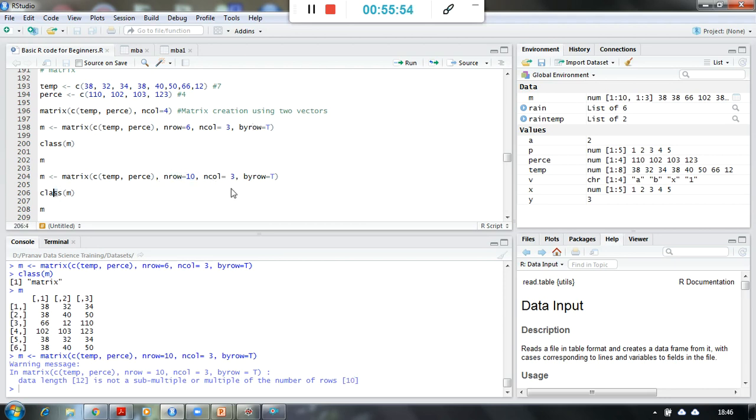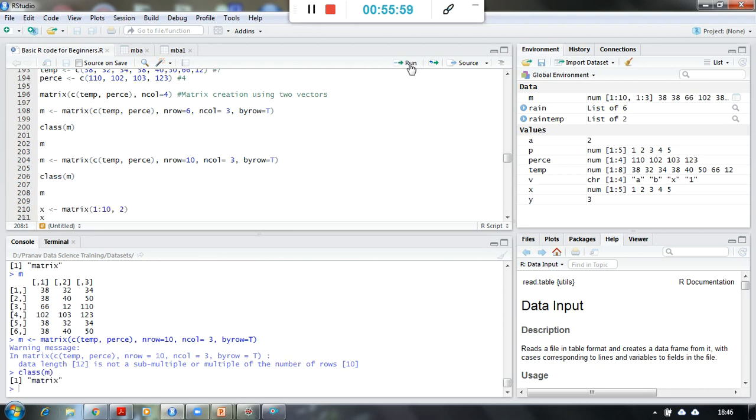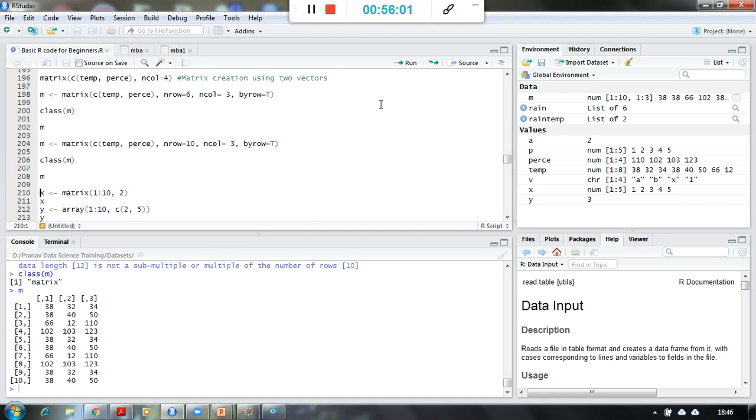Because if I print class M and print the matrix, you see over here 10 rows and 3 columns have been created. So the job has been done, but it has given us the warning.